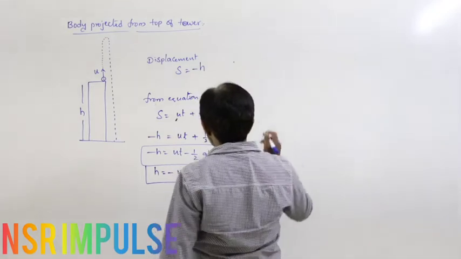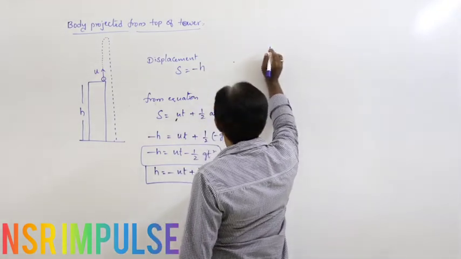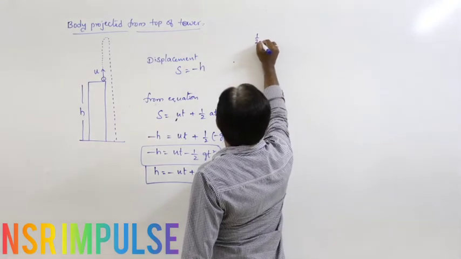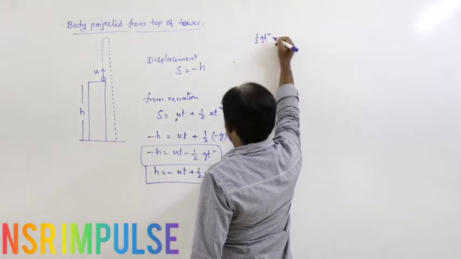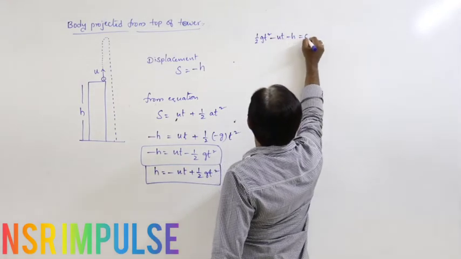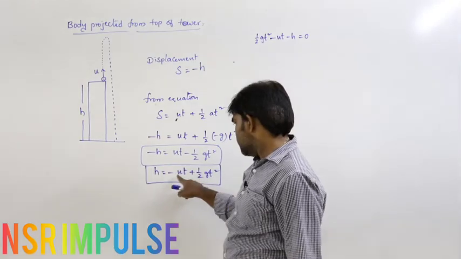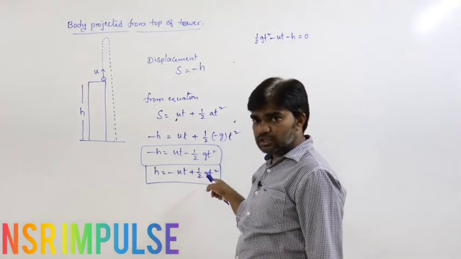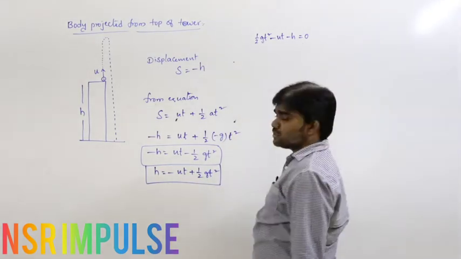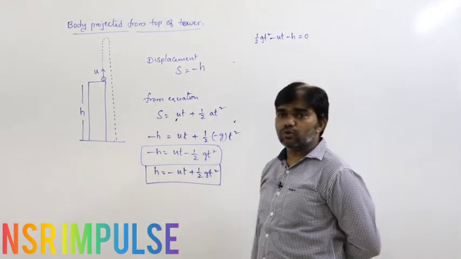From this equation, this can be written as half gt square minus ut minus h equals 0. It is a quadratic equation: half gt square minus ut, and h comes to this side, minus h equals 0. This is the quadratic equation. How can you find out the roots?